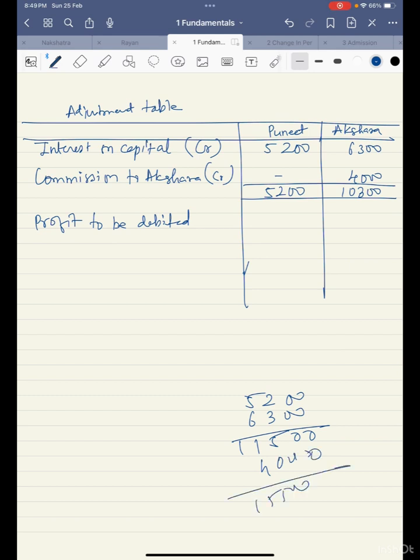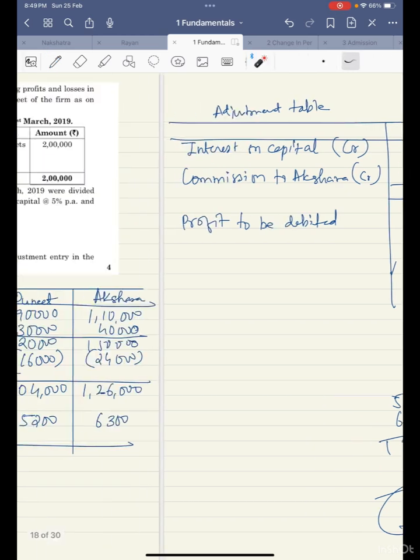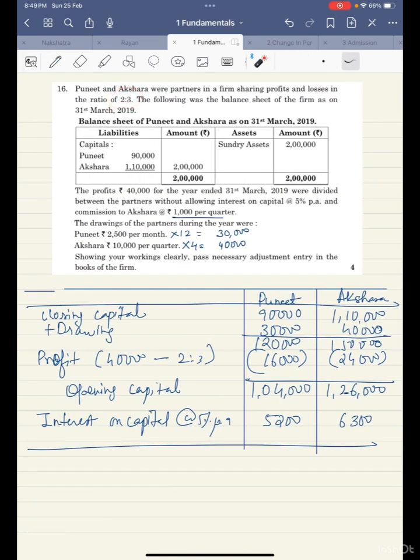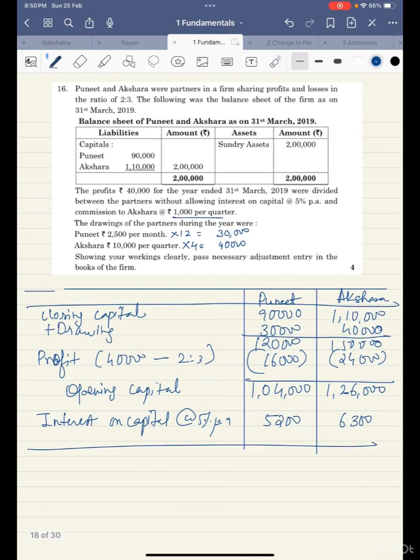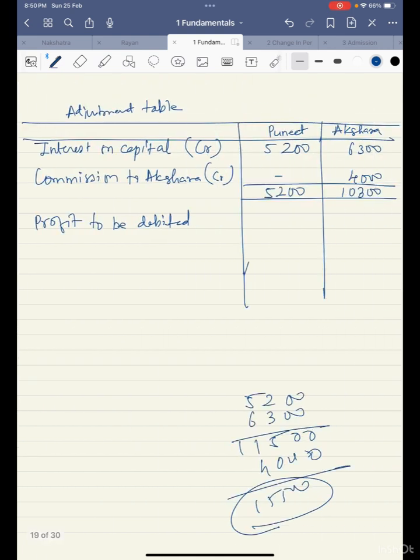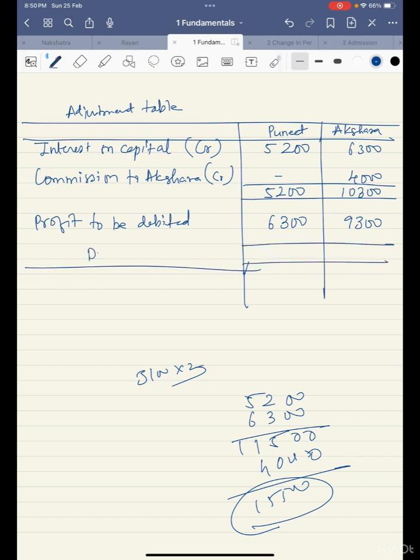So this 15,500 is the value of profit which got distributed, which both these people received in the ratio 2:3. So we'll distribute again. 15,500 divided by 5, we'll get 3,100. 3,100 into 2 is 6,300 and into 3 is 9,300. This is what to be debited to their account. Okay. So what's the difference?